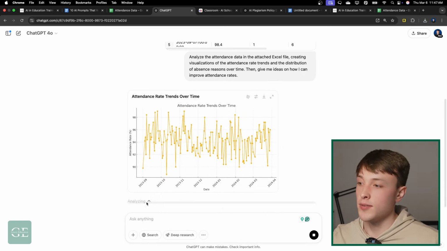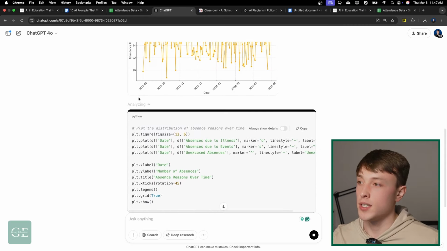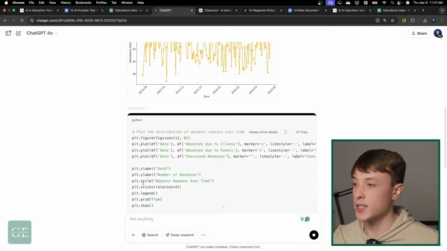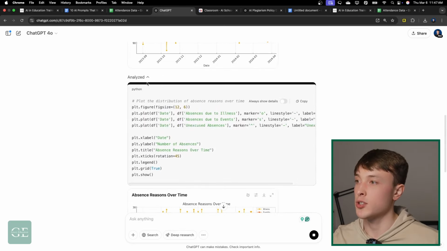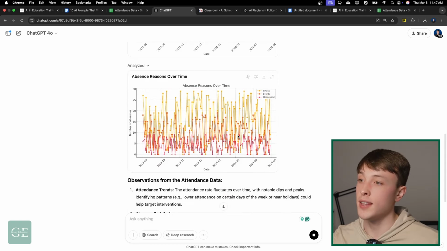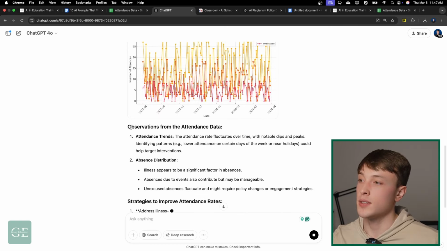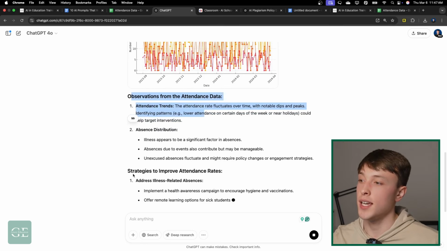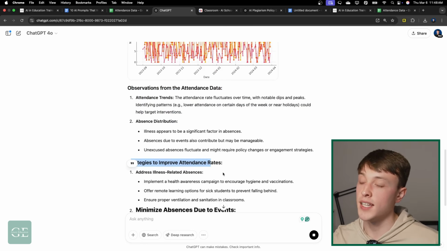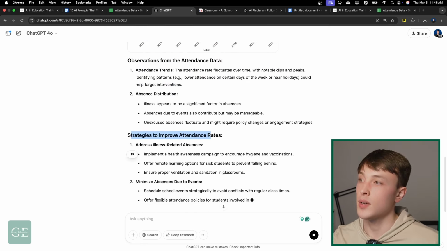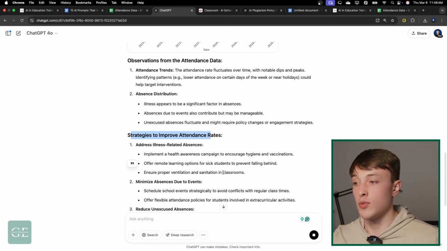But ChatGPT will give you these nice graphs for whatever you want to do. If you ever want to see what it's doing, you can click on Analyze, and it will show you the code that it ran to create these graphs. And then it will give us observations from the data and strategies to improve attendance rates. So you can do this with really any data.